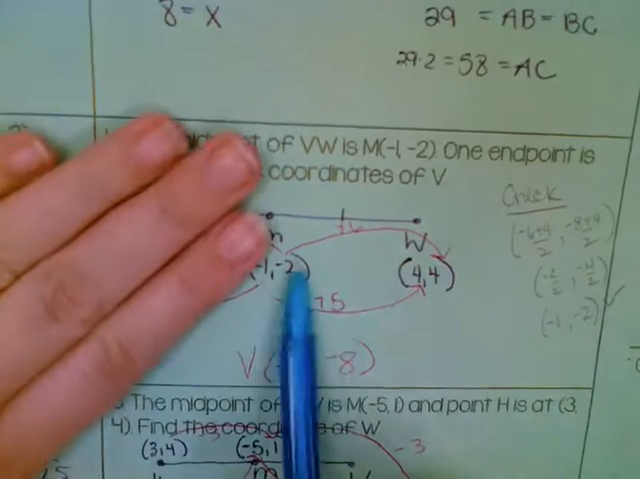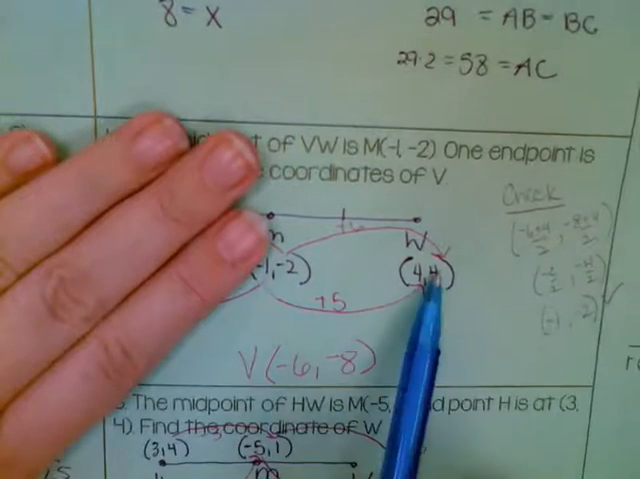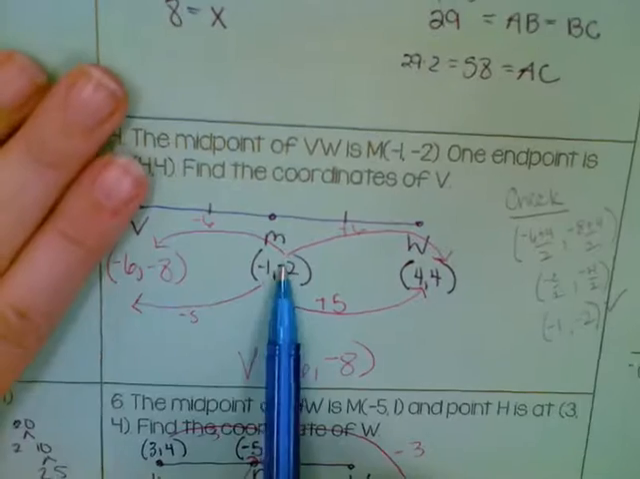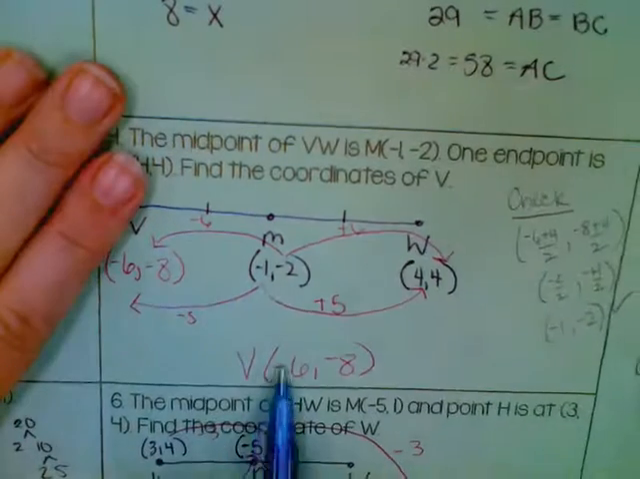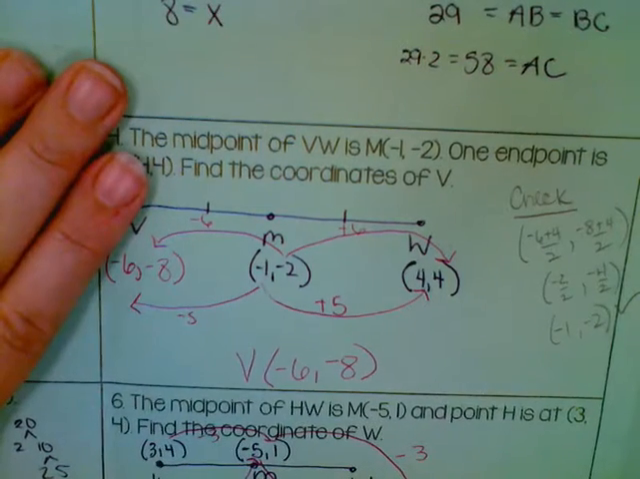Okay, so same thing for my y's. To get from -2 to 4, I add 6. So I'm going backwards, I subtract 6. So that means our point V is at -6, -8.